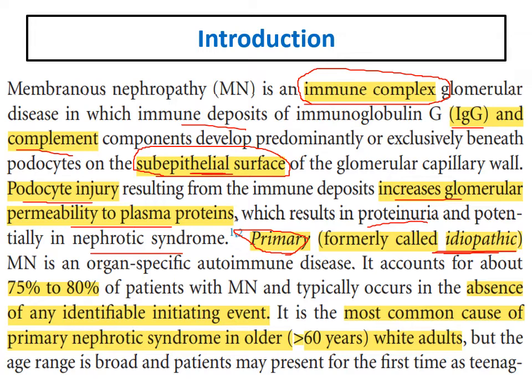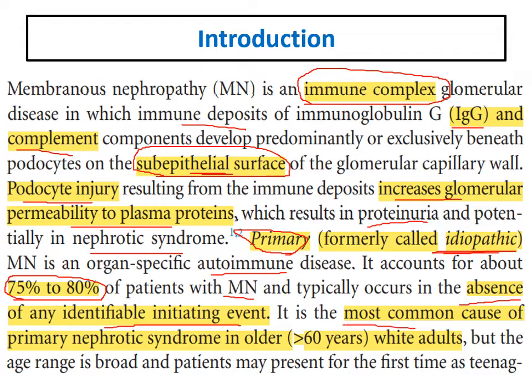Again, membranous glomerulonephritis is considered an immune complex mediated or autoimmune disease. Primary or idiopathic membranous accounts for about 75 to 80% of all cases of membranous, and secondary is only about 20% of the cases. Again, we should exclude the presence of any secondary cause.